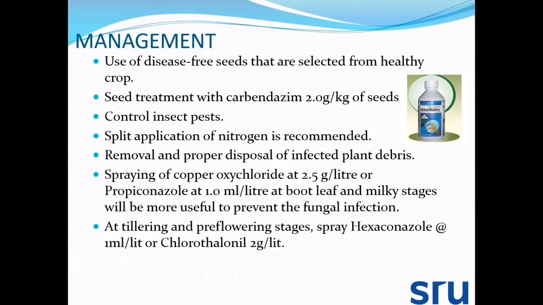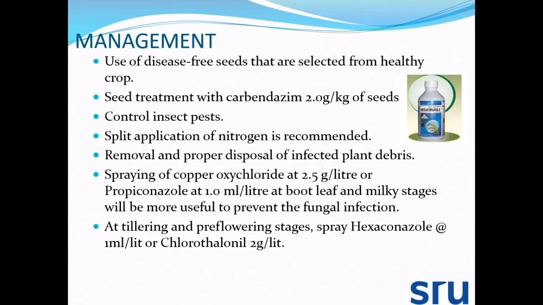Then coming to management, use disease-free seeds selected from a healthy crop. Treat seeds with carbendazim at the rate of 2 gram per kg of seeds, and control insect pests that make the crop vulnerable to this disease. Split application of nitrogen is recommended. Remove and properly dispose of infected plant debris.